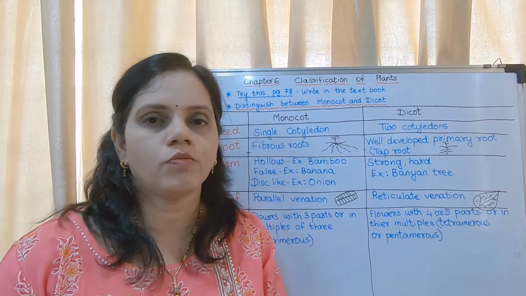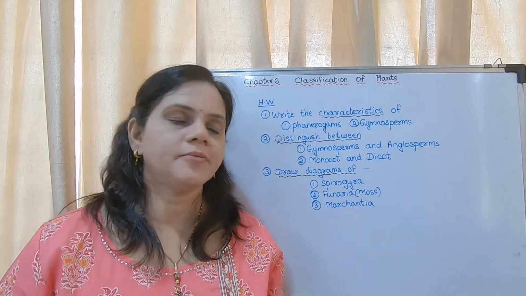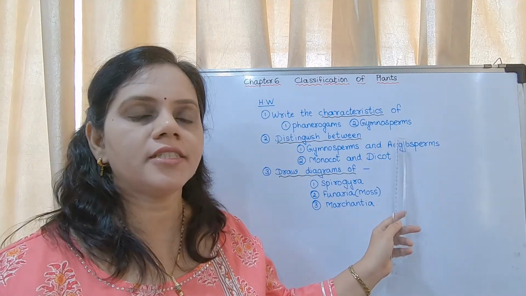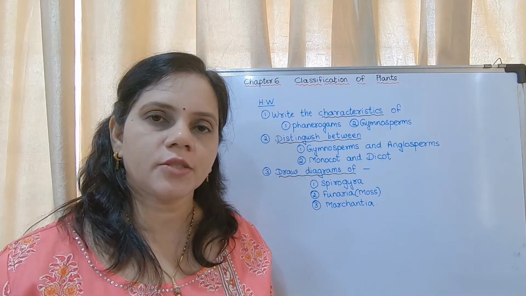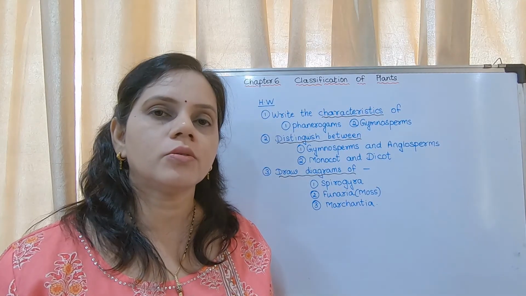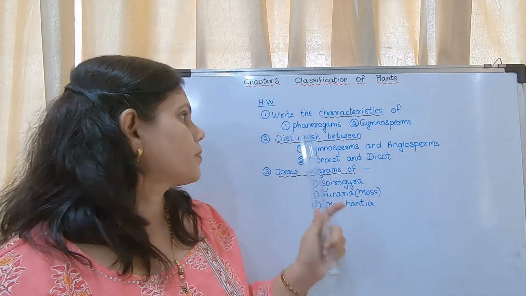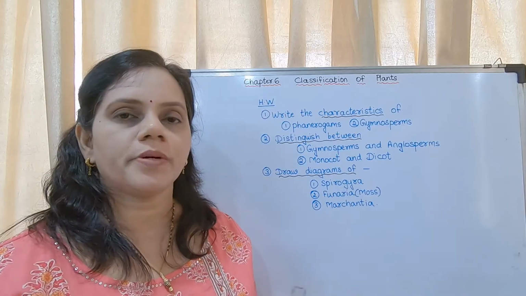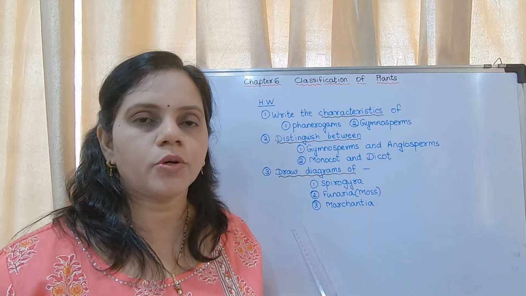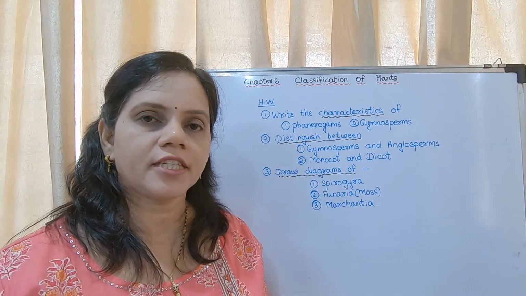The distinguish between monocot and dicot, I will be giving you as homework. Now write, this is the homework for today. Write the characteristics of phanerogams and gymnosperms. You may refer to the textbook and write in points, not in paragraphs. Those who don't have your textbooks, you may write the points which I write on the board. Distinguish between gymnosperms and angiosperms. Again, I had given you on the board. You may write those points. Monocot and dicot, for that you may refer to the textbook.